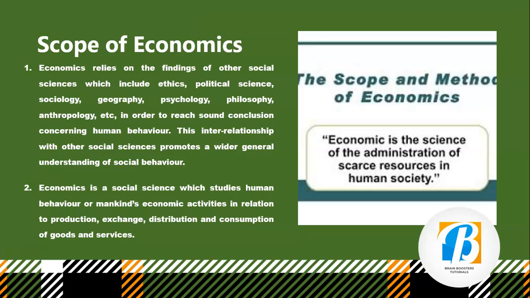For example, political science has to do with government. Economists will ask: this government policy, is it enough for the improvement of the welfare of the people? Or how will the citizens react when government policies are not favorable? That's what economics does. So this interrelationship with other social sciences promotes a wider general understanding of social behavior. That's one of the scopes of economics.